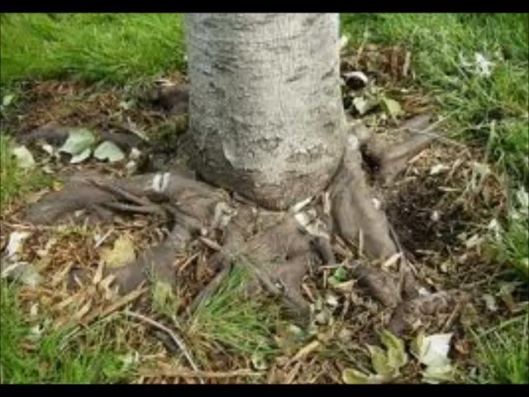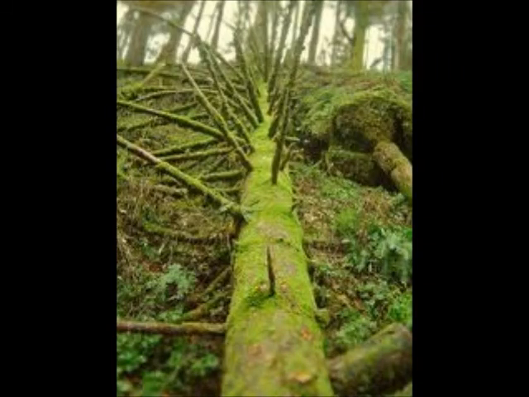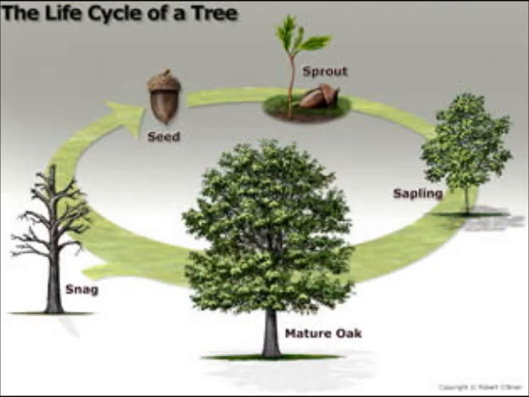Decomposition takes time. A snag slowly breaks down and returns nutrients to the soil as small limbs, bark, and branches fall to the ground. Eventually, the snag will fall to the ground and gradually return nutrients to the soil, where they are taken up again by other trees for their own growth, and the cycle begins again.